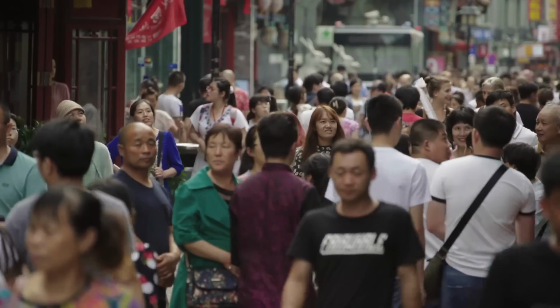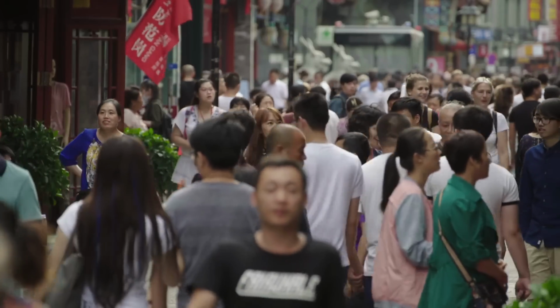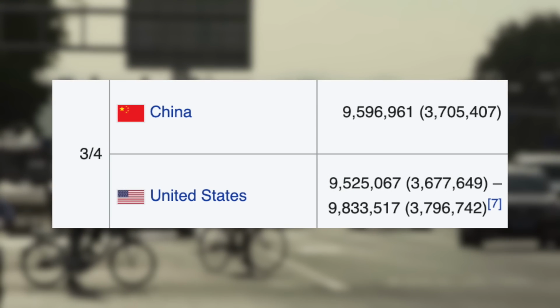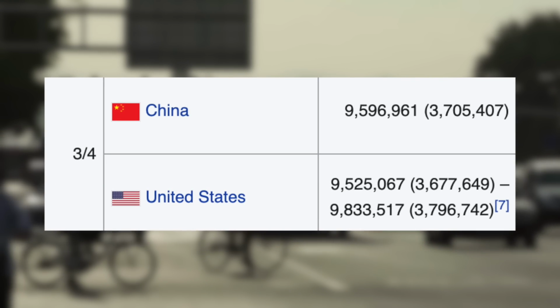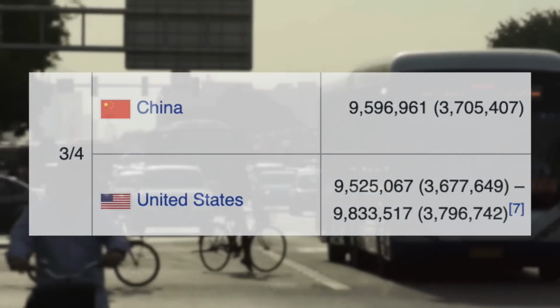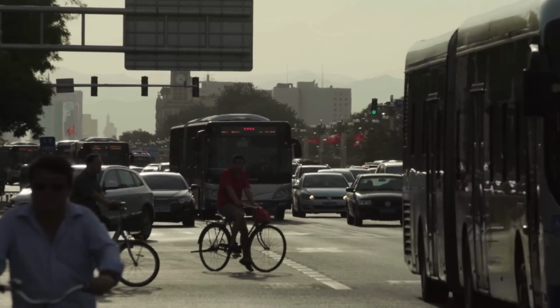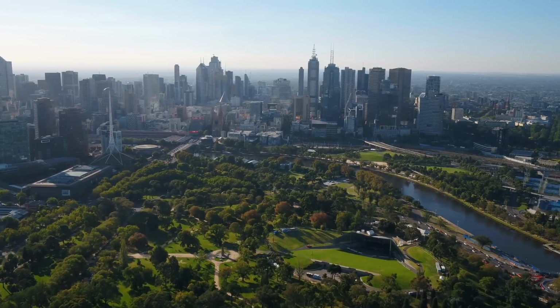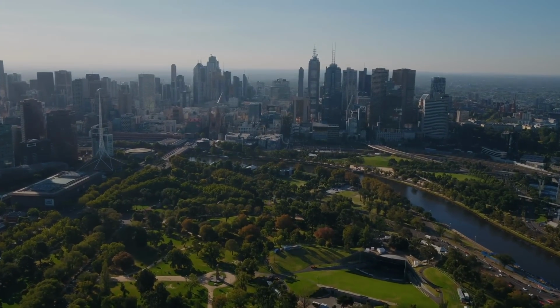China, conversely, has a population of around 1.4 billion. It is the 3rd or 4th, depending on disputed territories, largest country in the world, with a population density of around 149 people per kilometre squared. So what could Australia look like if it were to suddenly adopt the population of China?